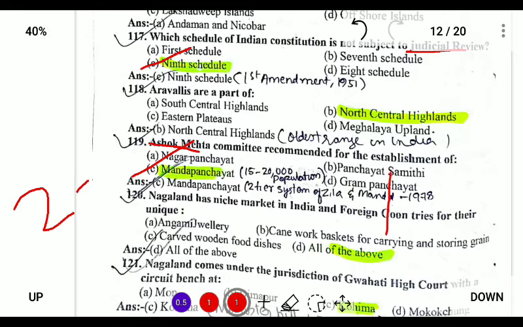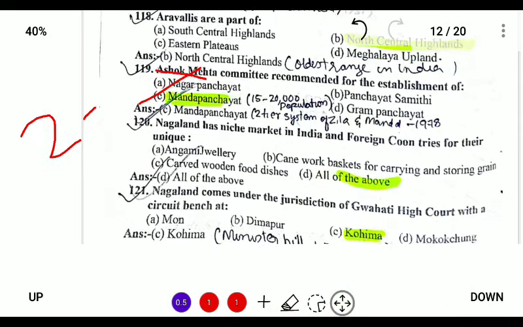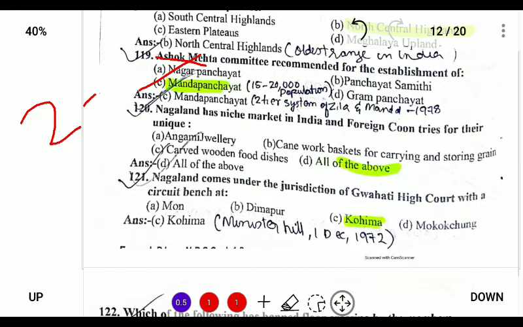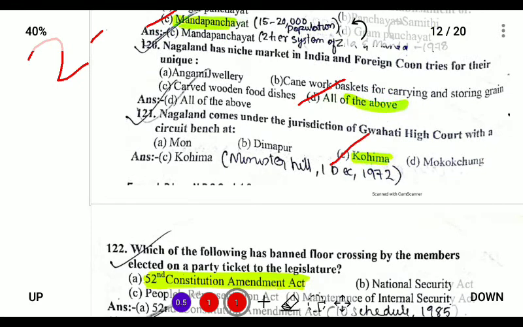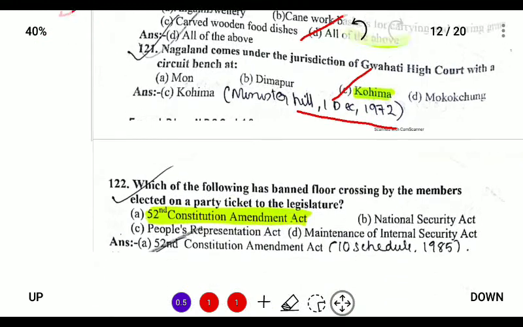Next, Nagaland has a niche market in India, and foreign countries for their unique products. So Nagaland has niche market for all of the above. So the answer is all of the above. Nagaland comes under the jurisdiction of Guwahati High Court with a bench located at Kohima, and it was provided on 1st of December 1972 near Minister Hill.